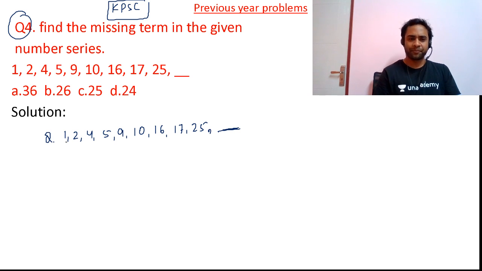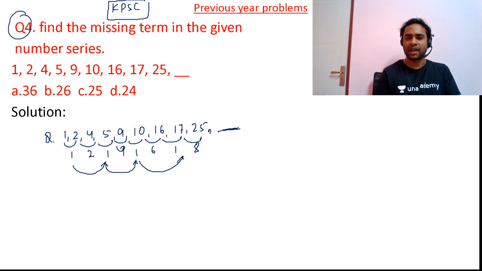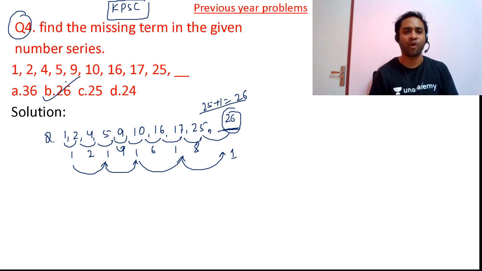Now friends, you see, the difference between the numbers is 1, then 2, then 1, then 4, then 1, then 6, then 1, then 8. So friends, there are two series here. One is 1 and then 1 and then 1, next will also be 1. So 25 plus 1 will be nothing but 26. So friends, you can easily answer that 26 will be the correct answer. So option B will be the correct answer.